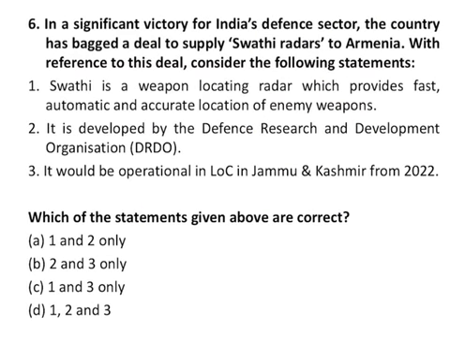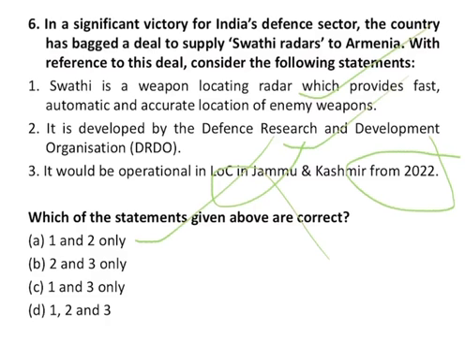In a significant victory for India's defense sector, the country has backed a deal to supply Swathi radars to Armenia. With reference to this deal, consider the following statements. The first statement says Swathi is a weapon locating radar which provides fast, automatic, accurate location of enemy weapons. This statement is correct. The second says it is developed by DRDO. This statement is also correct. The third says it would be operational in LOC in Jammu and Kashmir from 2022. This statement is wrong because it is already in operation in Jammu and Kashmir. So 1 and 2 are the only correct statements here. The correct answer will be option number A.